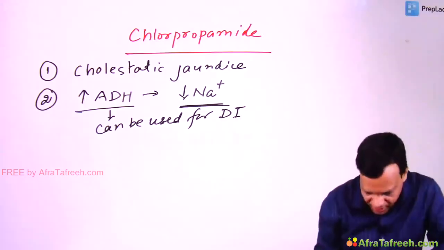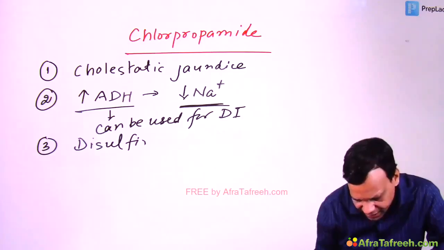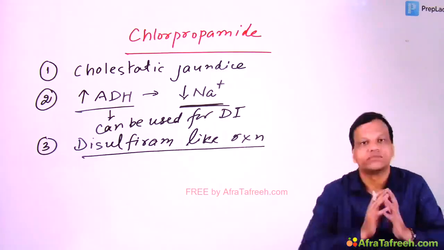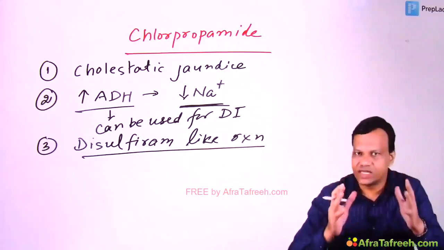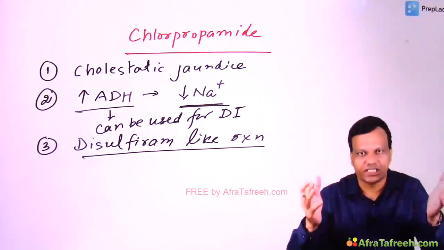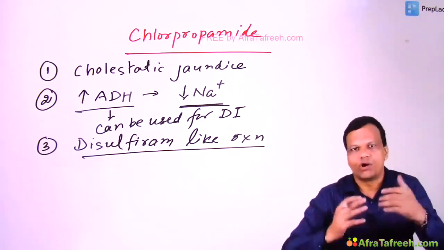Okay. And third, it can cause disulfiram like reaction, intolerance to alcohol. So we have already studied in the central nervous system that many drugs which inhibit aldehyde dehydrogenase, they can cause disulfiram like reaction. That means if after taking the drug person drinks alcohol, there may be lot of problems.